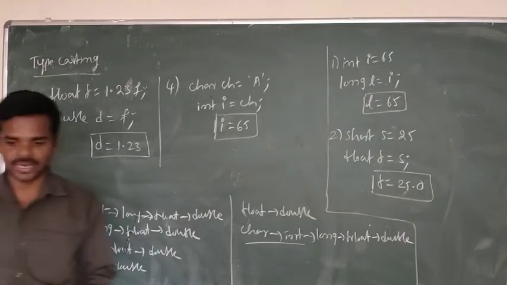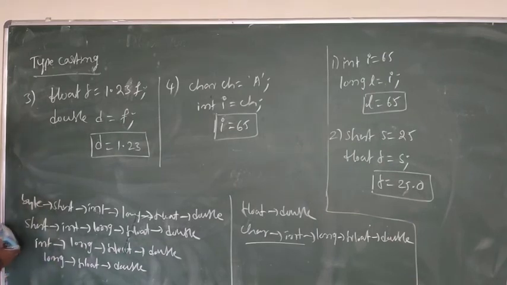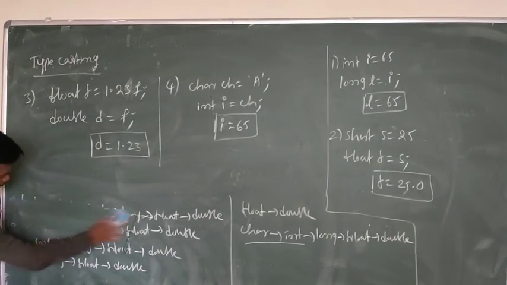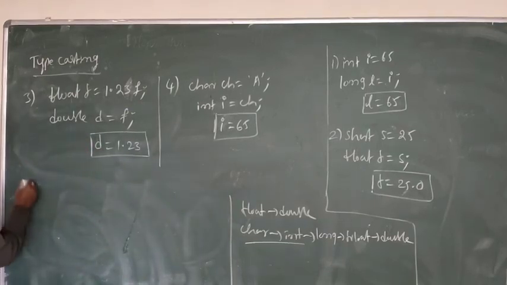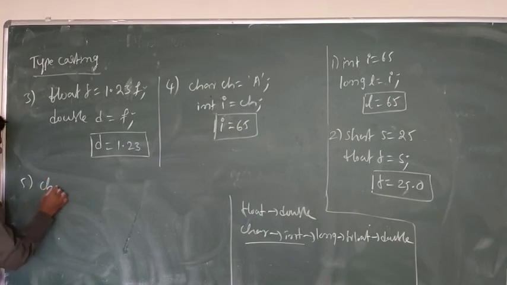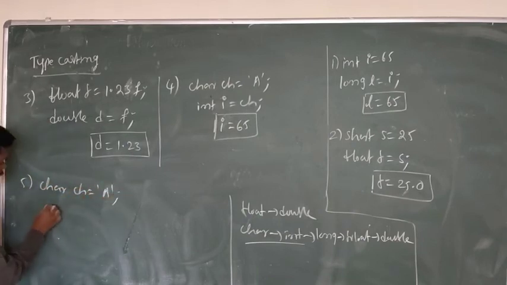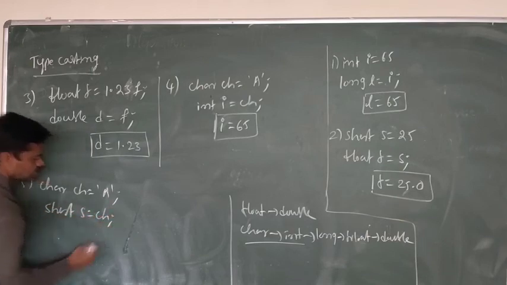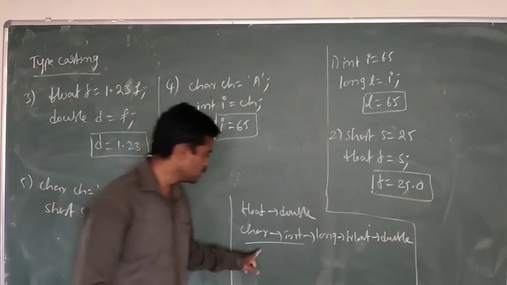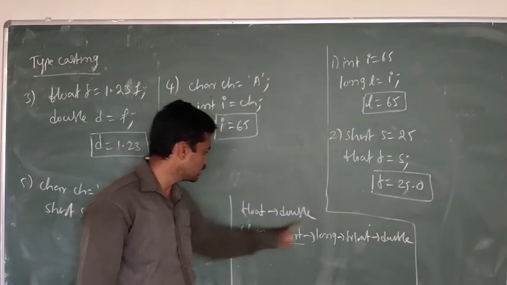Next example is character to short. Char CH is equal to 'A' and short S is equal to CH. Is character to short possible? No. Character to int is possible, but character to short is not.